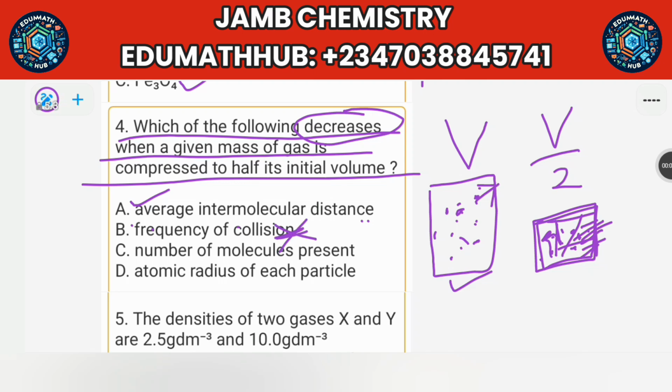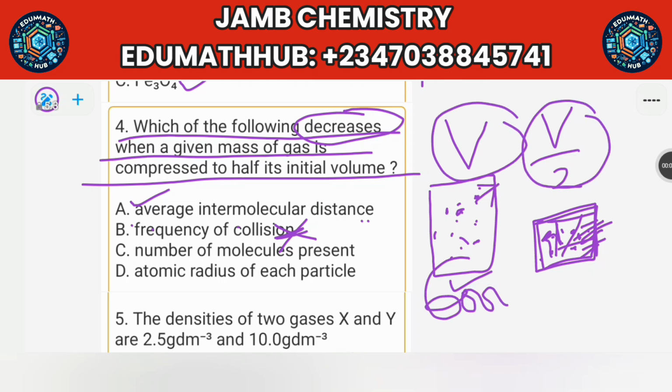Number of molecules present does not affect. Maybe you increase the volume or you decrease the volume. If there are 6,000 particles here, you are still going to have 6,000 particles here. So this one is not affected at all. Atomic radius of each particle, this one too is also not affected. So the only option is option A, which is true. So the answer is option A. Okay.